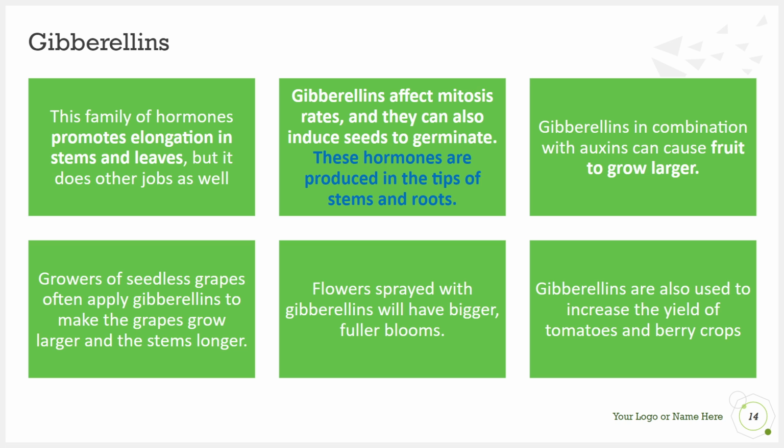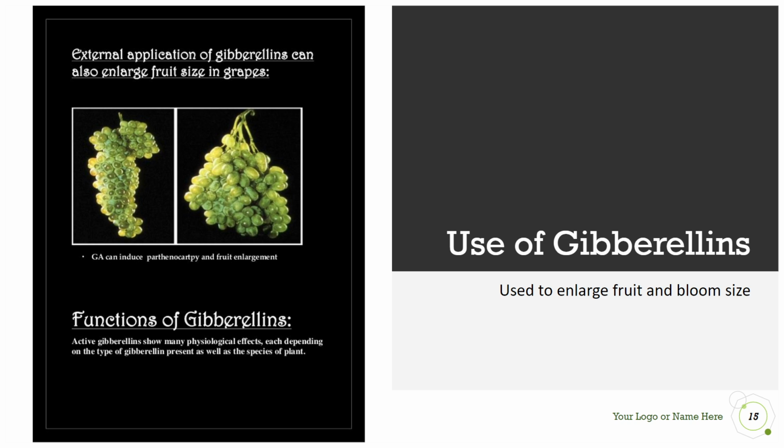Growers of seedless grapes, for example, usually would apply gibberellins to make the grapes grow larger and the stems longer. Flowers get sprayed with gibberellins so that they're bigger, their blooms are fuller. And gibberellins are also used to increase the yield of tomatoes and berry crops. So here we can see the application of gibberellins and how it has produced a larger size in the fruit, specifically of grapes. So active gibberellins have a lot of physiological effects, especially on the fruit, which is protective of embryos.